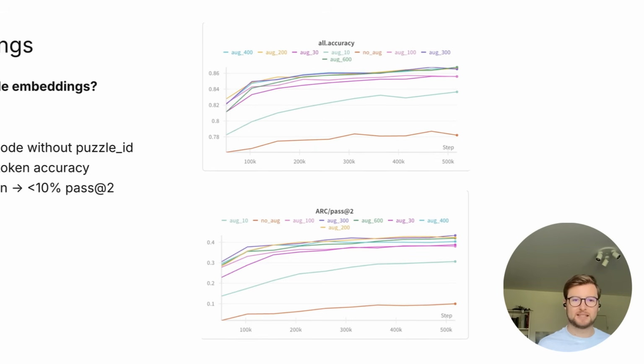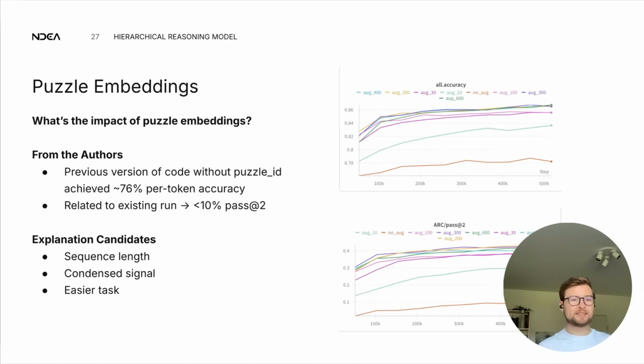This is trying to get a signal, using the puzzle embeddings. So that's very, very interesting. And we have a few candidates for potential explanations that we haven't tested at all. This is just basically sharing guesses, sharing potential leads for further experimentation. But yeah, there are several candidates of why this might make such a difference.